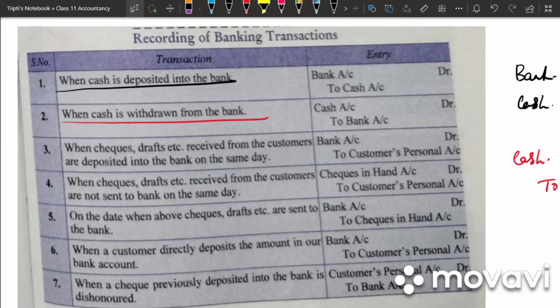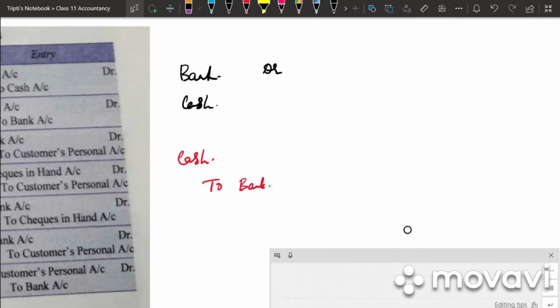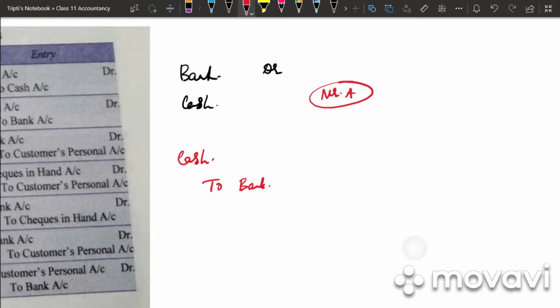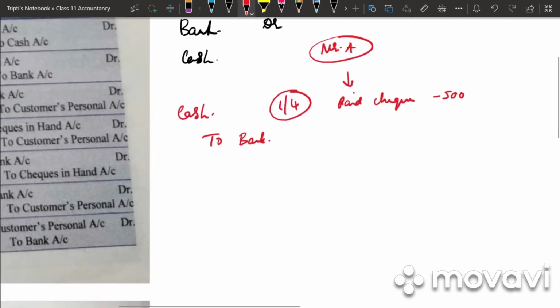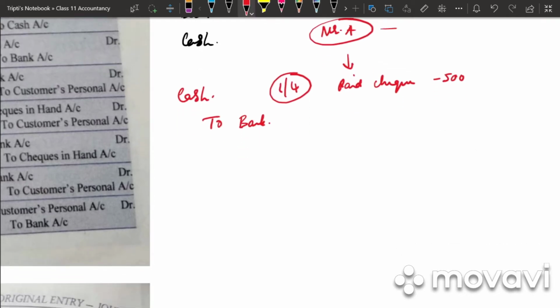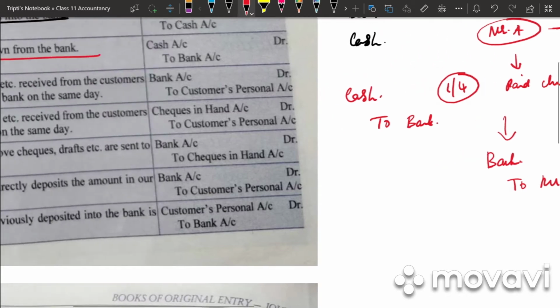Next, when checks, drafts, etc. received from the customers are deposited into the bank on the same day. Say for example, you have a party, Mr. A, who paid you by check rupees 500, say on 1st April. And on the same day, you're depositing the check of Mr. A to bank. So who is the receiver here? Bank is the receiver. And who has paid us the check? Mr. A has paid us the check. So it will be bank account debited to customer's personal account.